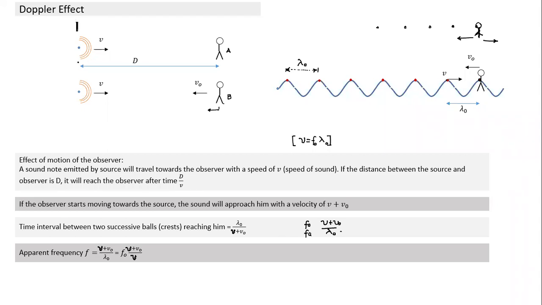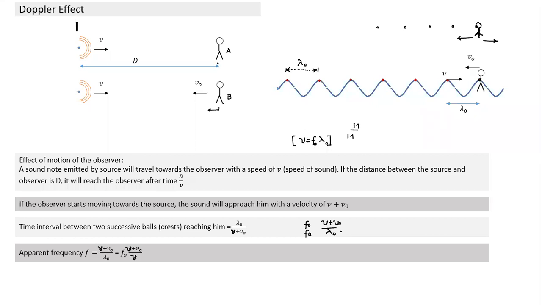Now, why does frequency change if the source moves? Motion of source changes lambda. So if lambda becomes 1.1 times, the frequency has to become the inverse of 1.1 times, so that the product remains the same. Basically the source changes wavelength, and hence it has an inverse change in frequency.